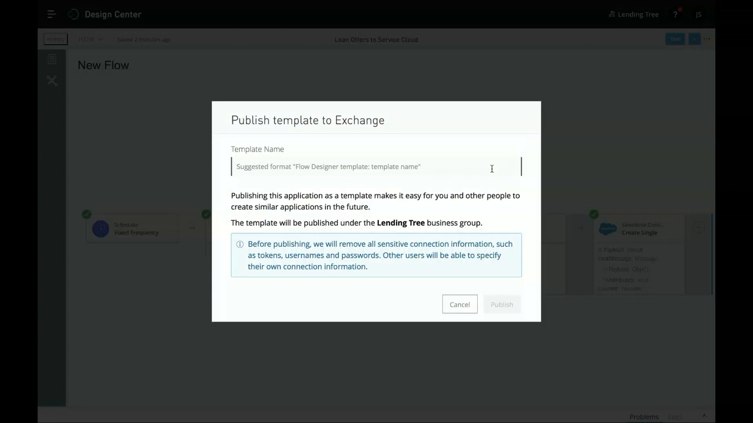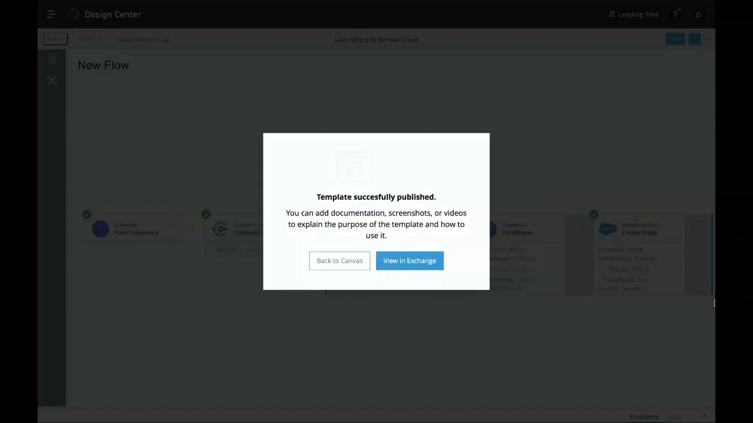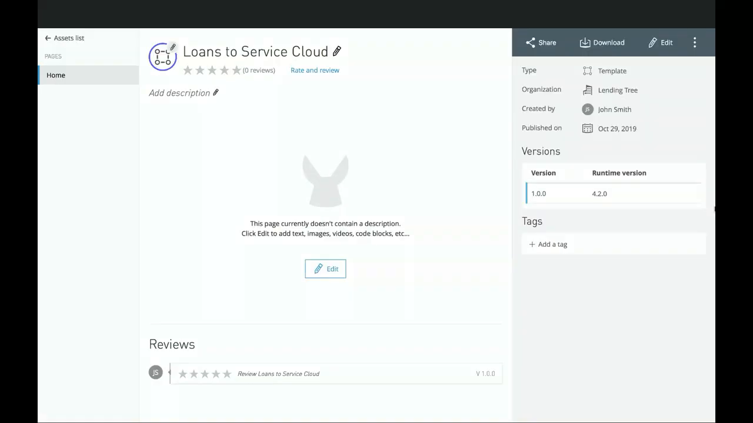I can give this template a name. In this case, Loans to Service Cloud. And click Publish. And let's view it in Exchange. And now we see this template portal page in Exchange. I can write a description. Anybody can easily find it. One of the great things about publishing templates is that anybody can customize it, but my private credentials are not shared along with the template in order to protect their security.